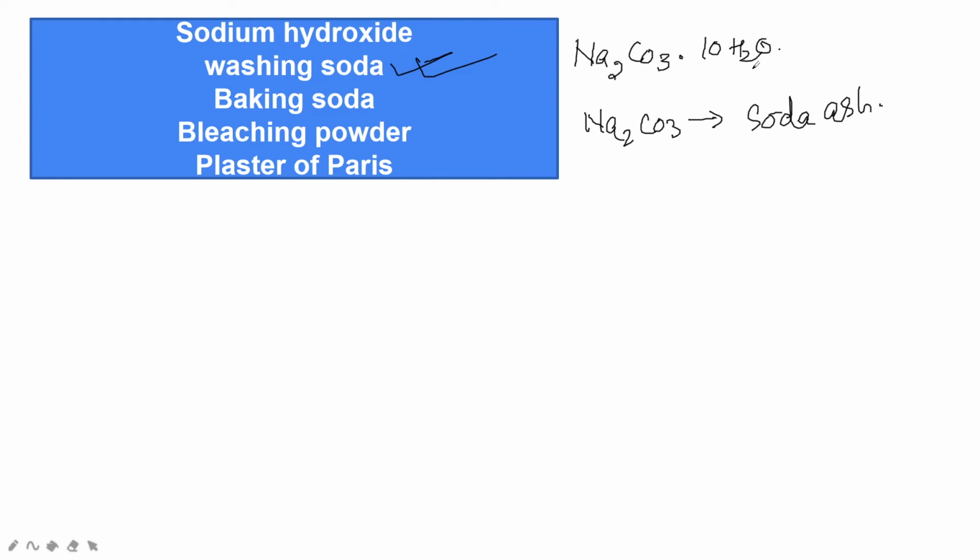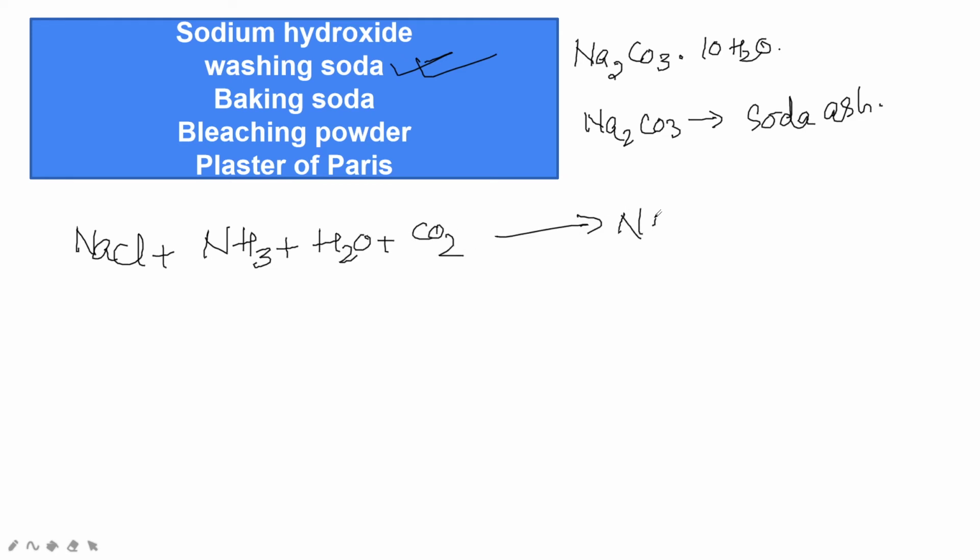Now the production of washing soda: NaCl plus NH3, very important equations. You may get this in the true or false section or as multiple choice questions. So just copy this: it gives NaHCO3 plus NH4Cl.